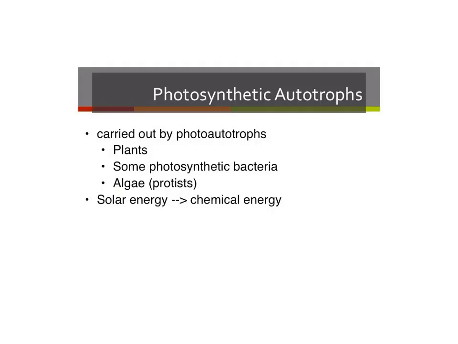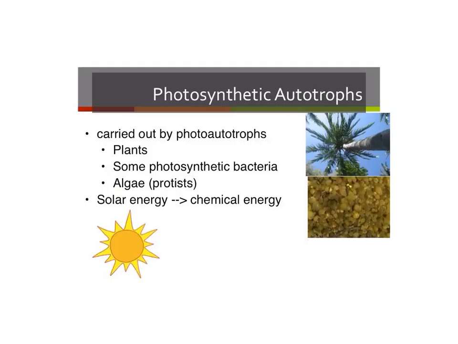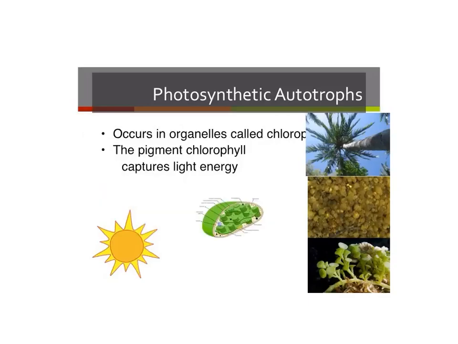In previous units, we examined where photosynthetic autotrophs obtain their energy. It's important to note that the ultimate source of energy is always solar energy. Some important examples of these photoautotrophs include plants, some photosynthetic bacteria we call cyanobacteria, and algae, which are considered part of the protist kingdom. So regardless of whether you're a plant, bacteria, or algae, you obtain your energy from the sun.